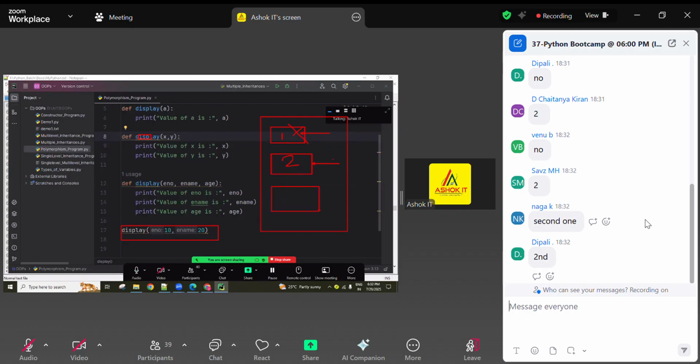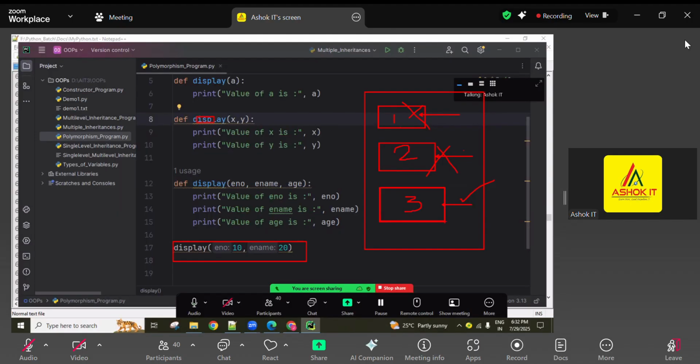Next, the function with three parameters: name, age, number. With the same name, the previous one becomes unreferenced and the reference moves here. So finally, using display, we can identify only this memory. From the demo days onwards, I explained multiple times: if I give a equal to 10, then a equal to 20, and print a, you always get the latest variable reference replacing it. Same here, display is also a user defined name, and only the latest one is available in memory. It means these two are not available in memory.